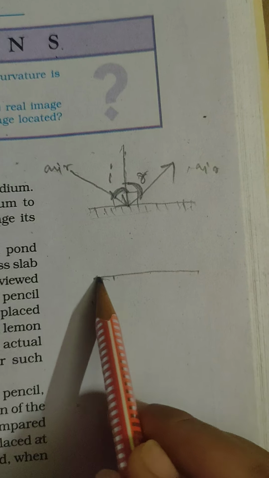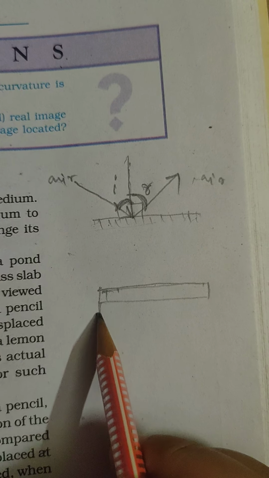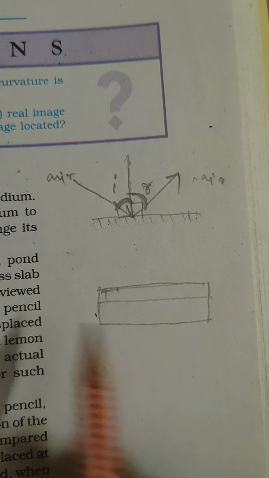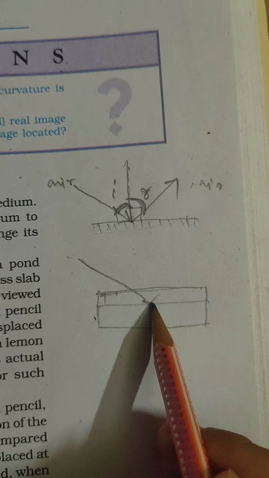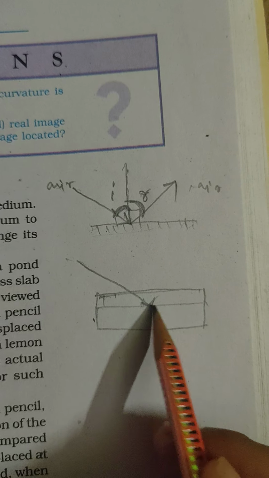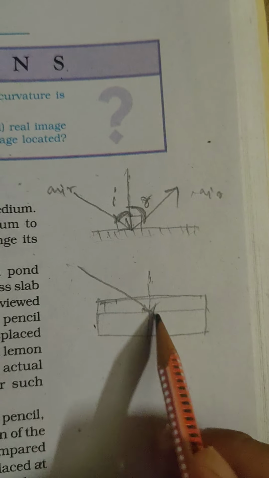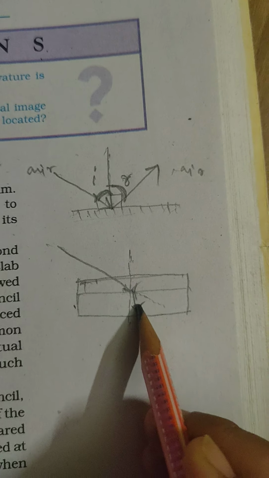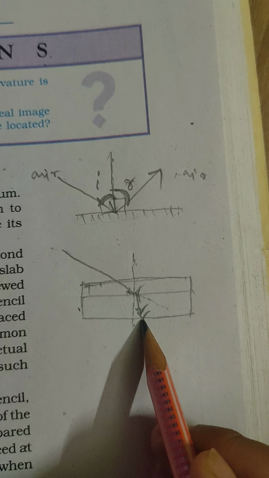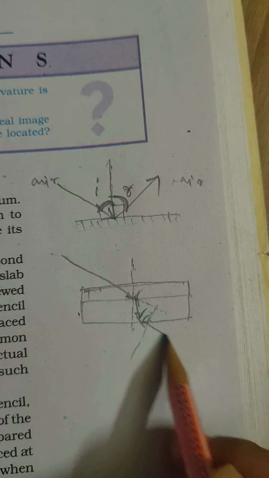But in refraction, this is not a smooth surface. For example, take a flat, thick glass. As soon as we hit the light on it, the light is bending towards the normal. This is the normal; the light should have gone this side, but it will bend this side. Then it will hit the other side again, and in this case this is the normal, and it will go away.